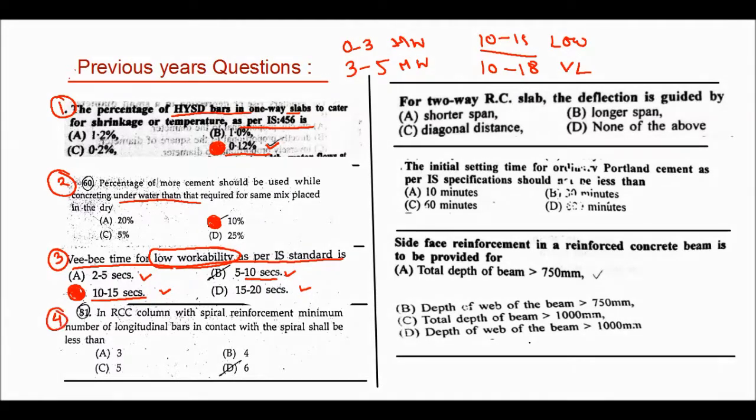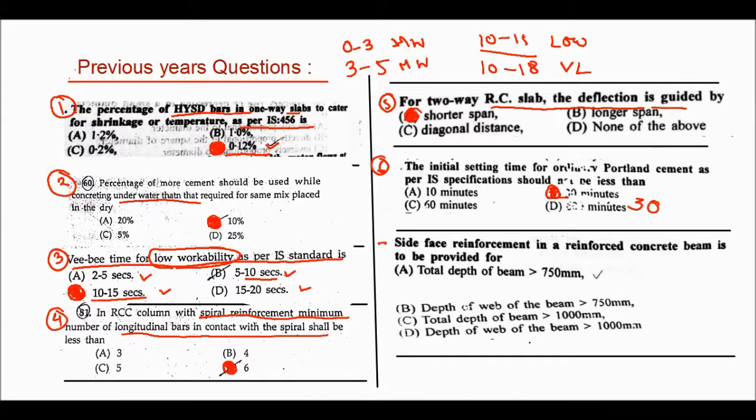The fourth question is about an RCC column with spiral reinforcement: the minimum number of longitudinal bars in contact with the spiral. For an RCC column with spiral reinforcement, the minimum number of bars is 6. Again another question from IS 456: for a two-way slab, the slab deflection is guided by the shorter span. All are given in the Indian Standard Code, so you need to memorize this data for the exam. Then another question: the initial setting time for ordinary Portland cement should not be less than 30 minutes.